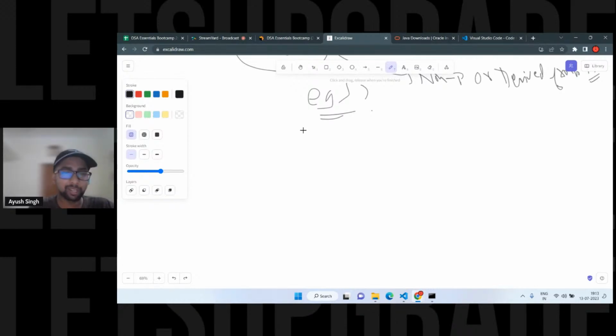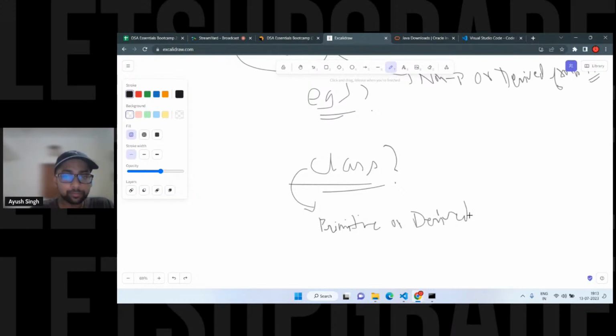If I say class, is it a derived data type? Interesting, right? Is it derived, primitive, or even a data type or not? This is quite interesting, when we talk about class separately but it is coming inside the data type. So it is derived, exactly. Those who don't know might be confused on this point. Why is it a derived data type?